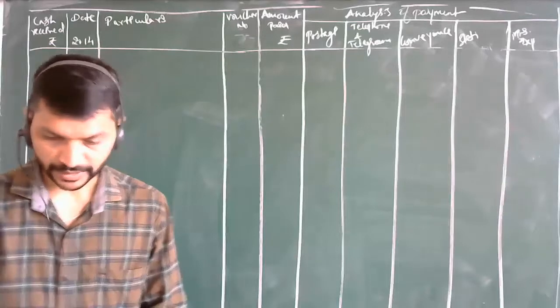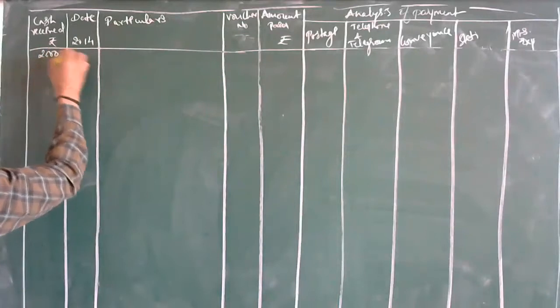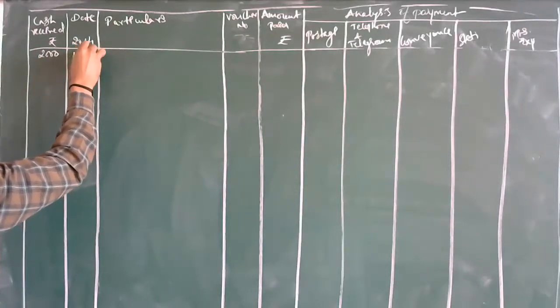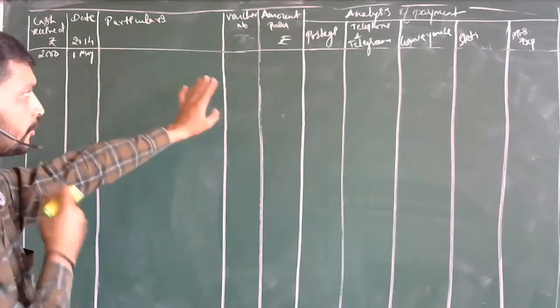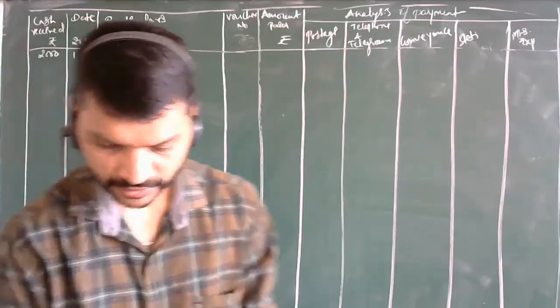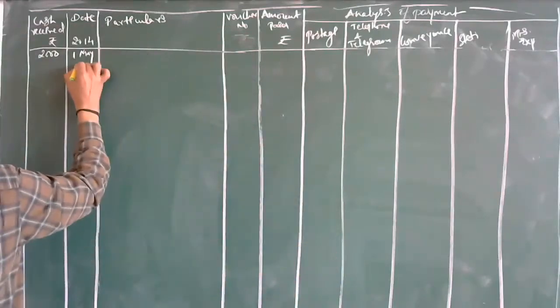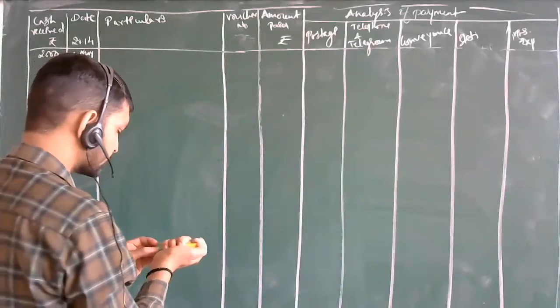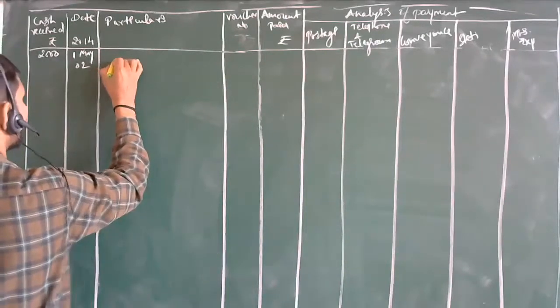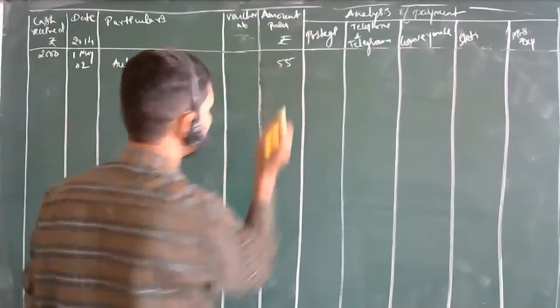Okay, so let's go further. As you have received cash of 2000 rupees on 1st May, correct? Yes, 2000 rupees on the 1st of May. The next transaction, the first transaction that took place, what is it? On 2nd May, rickshaw fare, right? Auto fare. How much is it? 55 rupees.